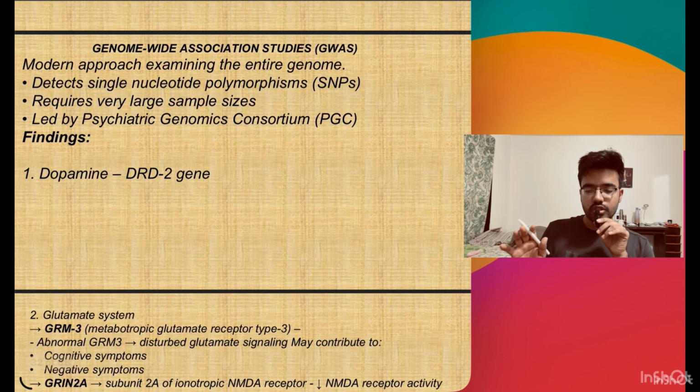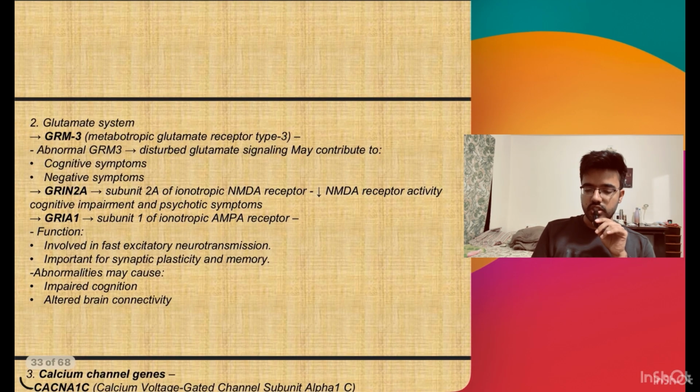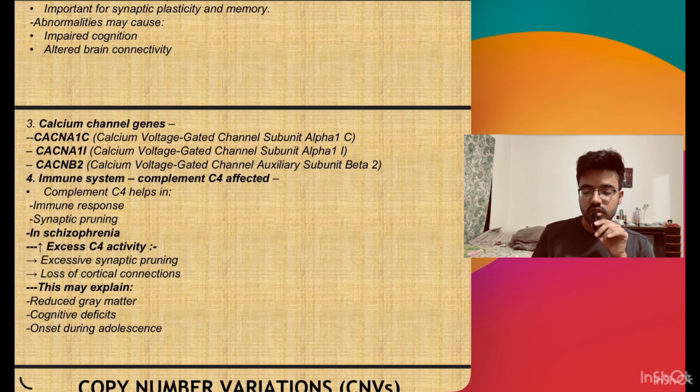Now, in genome-wide association studies, apart from the genes which we found in the candidate gene studies, some other genes were also found, like glutamate genes GRM3, GRIN2A, GRIA1. Certain voltage-gated calcium channel genes were also found, like CACNA1C, CACNA1I, and CACNB2. Certain immune system genes were also found, like complement C4. Complement C4 helps in synaptic pruning. So in schizophrenia, there is excessive C4 activity, which increases the synaptic pruning, mainly in adolescent age.